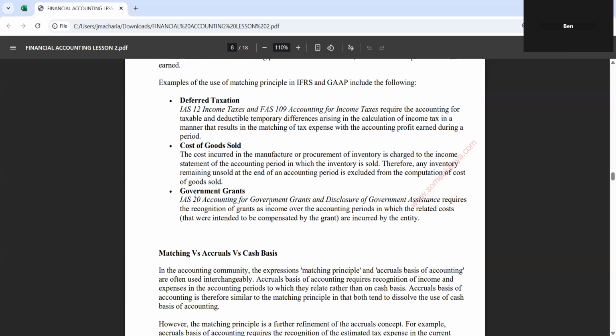Government grants, that is IAS 20, accounting for government grants and disclosure of government assistance. When you're getting government grants, this is money you are receiving with specific conditions. So in this case, it requires recognition of grants as income over the accounting period in which the related costs that were intended to be compensated by the grants are incurred by the entity. So basically, here we are talking about IAS 20 and the matching principle, that any expense that you incur should be matched against the year it happened.